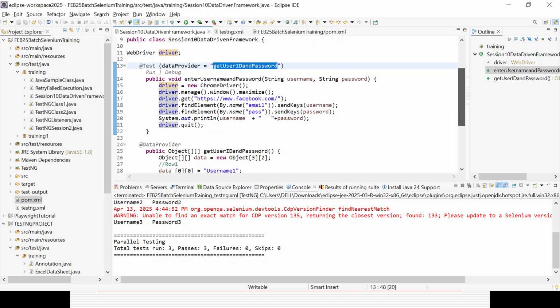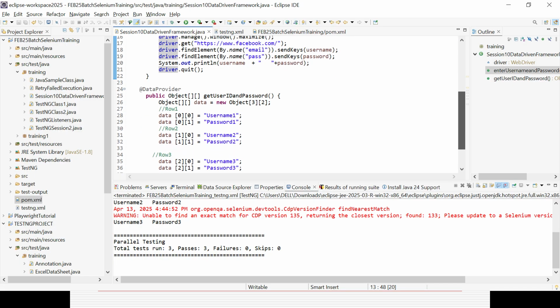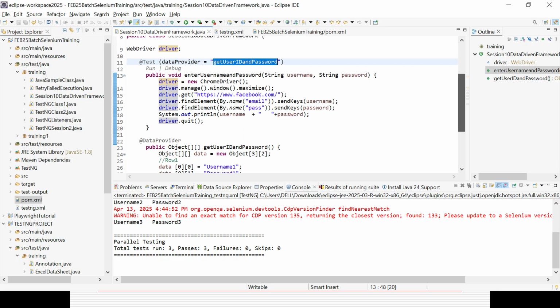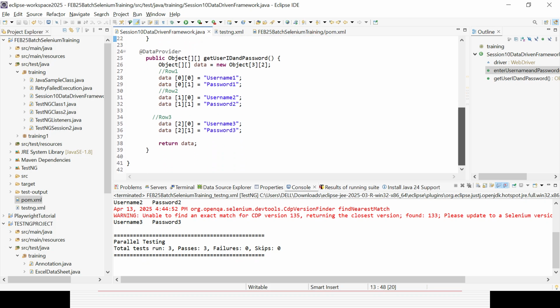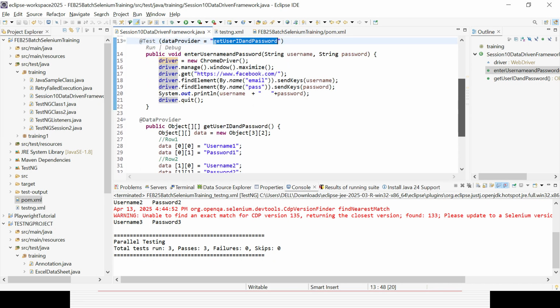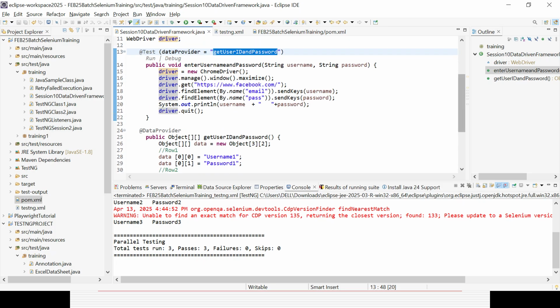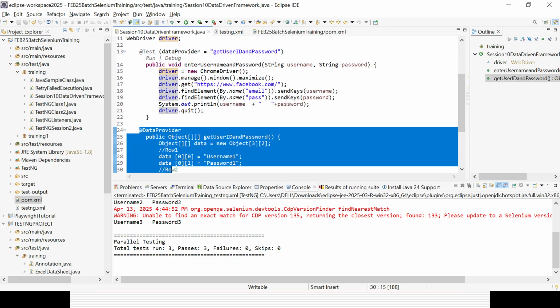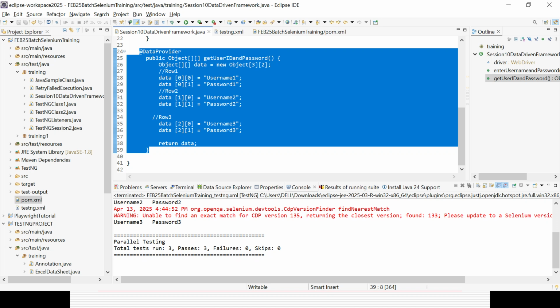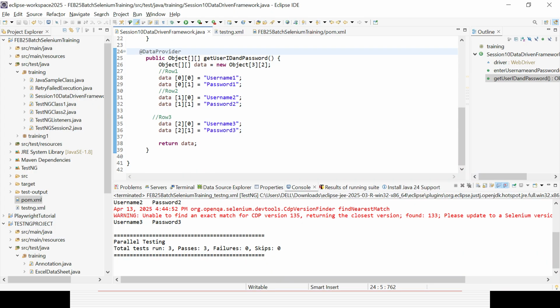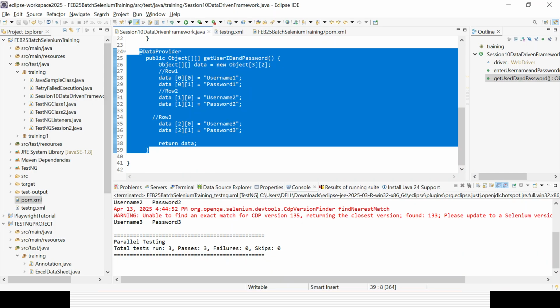But still you are seeing that we are keeping our data and code in the same single class file. It might be very tough at a point of time; in every class file you cannot have the data like that. It will be very tough to find the root cause of a problem and debug it. So I want to separate the test case and the data part into some other external file. It can be a database, a flat file, a CSV file, an Excel file, like that. That is the concept of data driven testing: I want to keep that part in a different entity, not inside the same class.